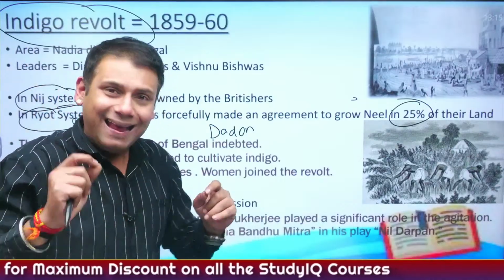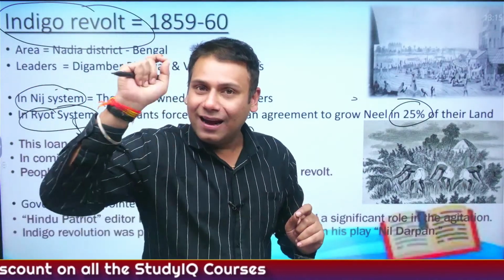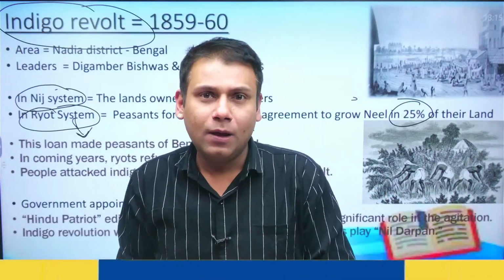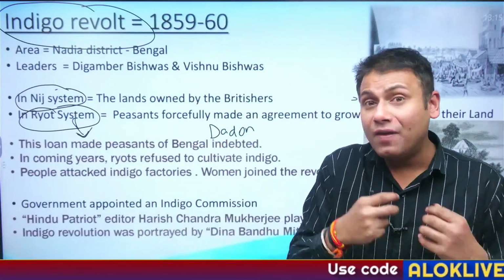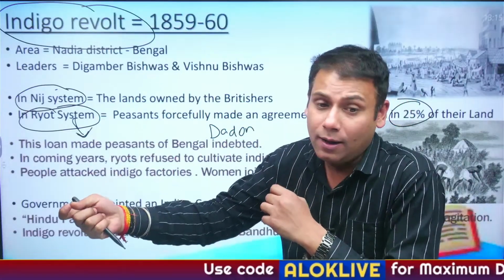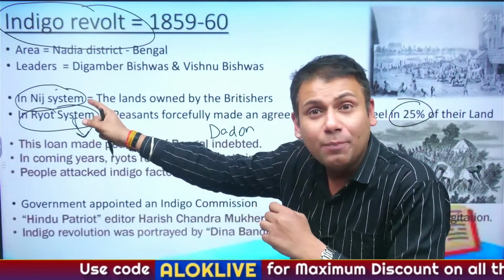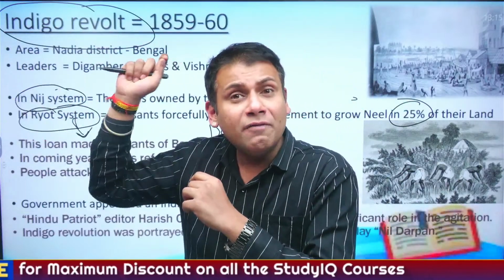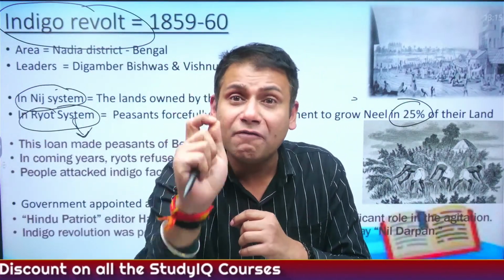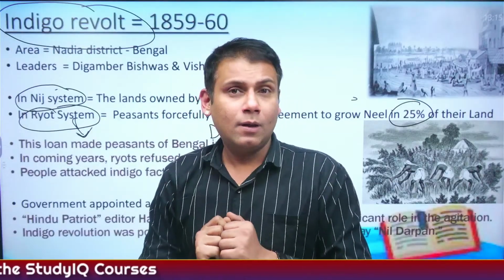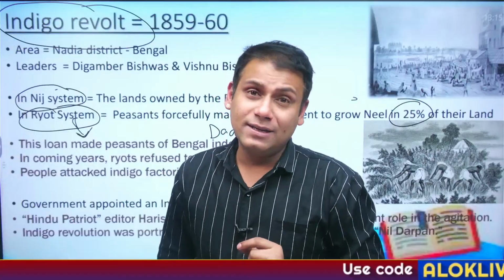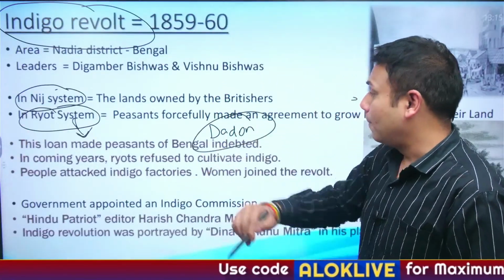Nij system: Nij basically means niji, private land. They cultivated indigo on the lands that they owned. But under Rayati system, Rayat means Kisan, peasant. They forced the peasant to cultivate indigo on at least 25% of their land. In that case, they were also ready to provide loans to the peasants, and the loans were referred to as Dadon.